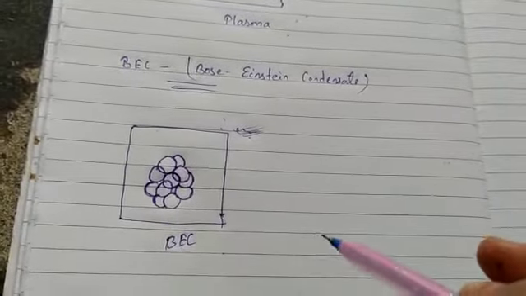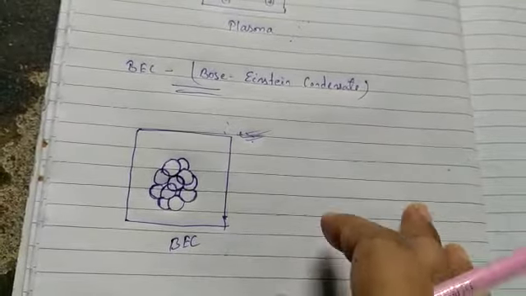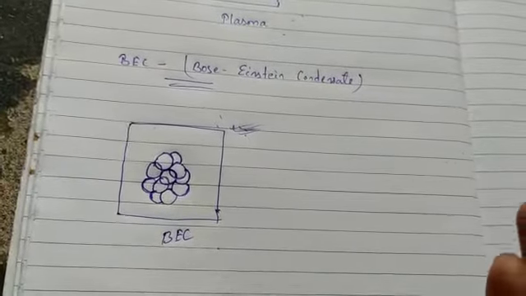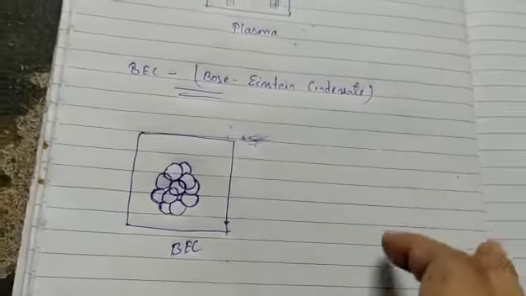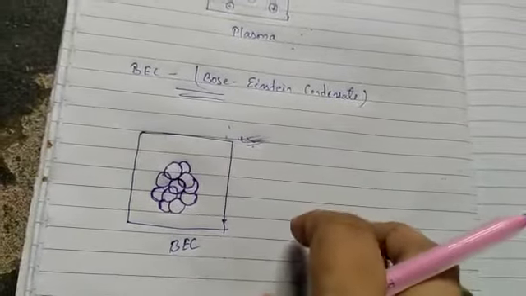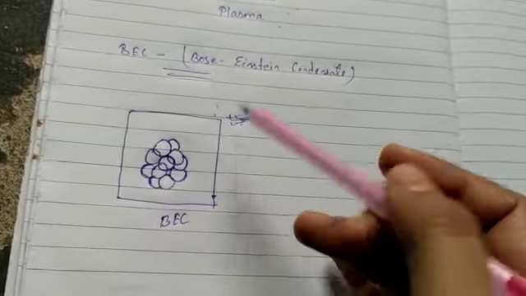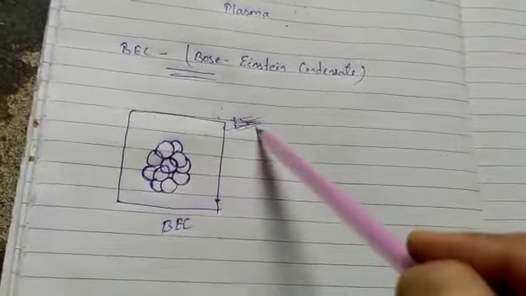So this is BEC. Some scientists also got the Nobel Prize for achieving this BEC. You can read in your book, some scientists' names are given, like the Indian physicist Satyendra Nath Bose. He had done the calculation for the fifth state of matter, and on the basis of his calculation, Albert Einstein predicted a new state of matter, which is known as the fifth state of matter, BEC, Bose-Einstein condensate.